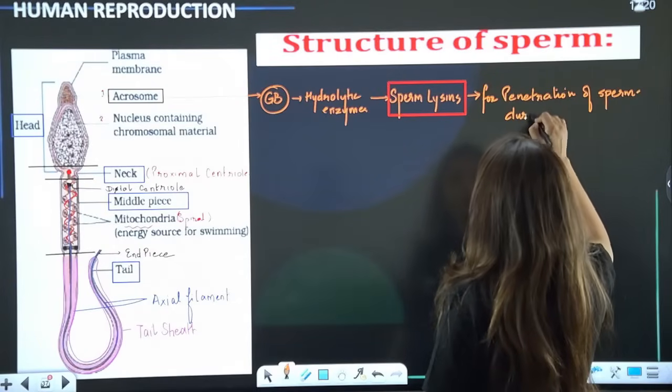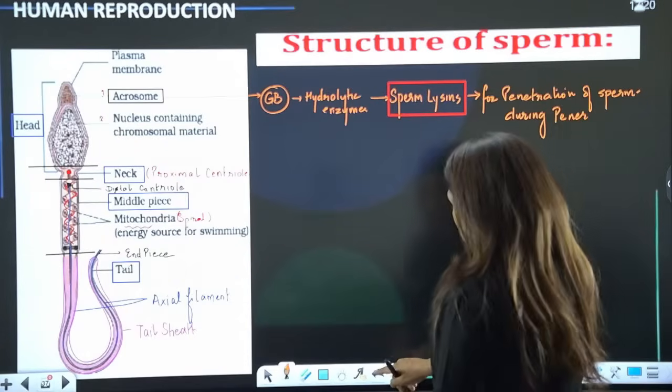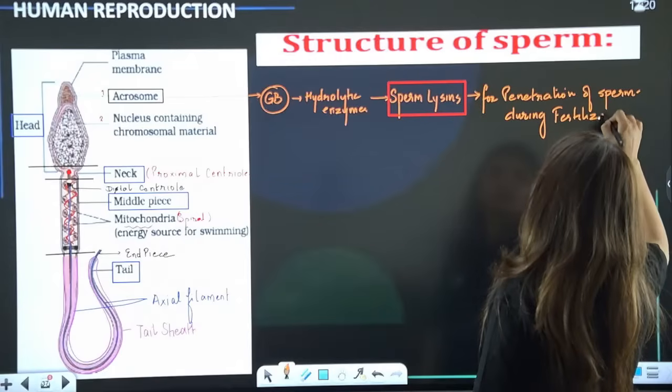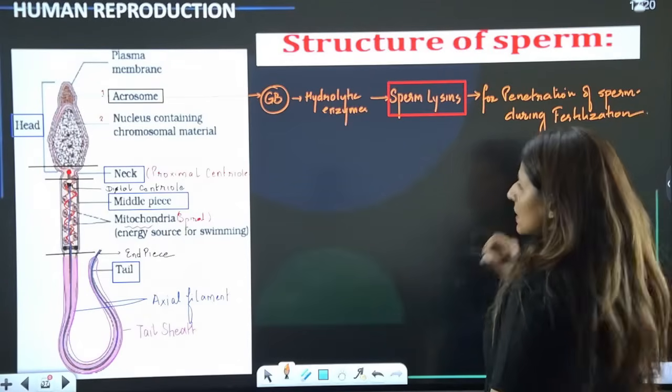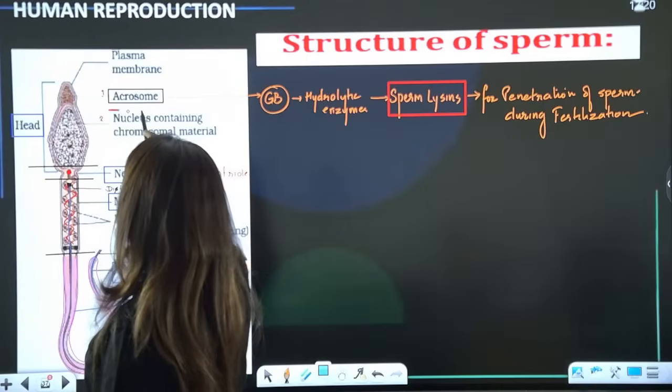During fertilization. Please tell me these points are clear. Sorry, during fertilization. Are we clear? Yes, please. Then guys, we have the nucleus, and what does the nucleus do?